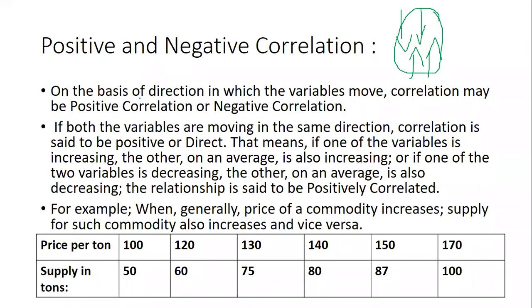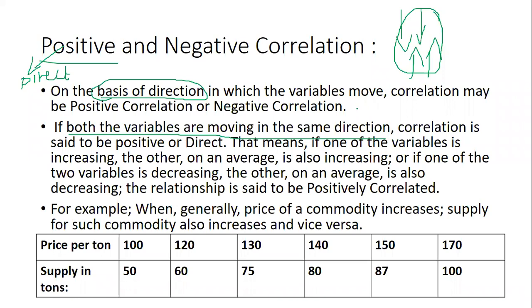On the basis of the direction in which the variables move, we will be deciding positive or negative. If both variables are moving in the same direction, correlation is said to be positive or direct. This positive correlation is also called direct correlation.